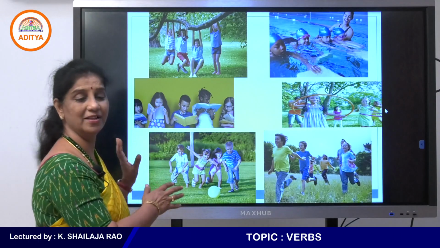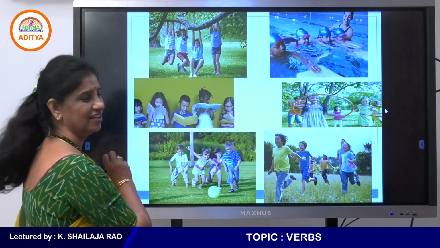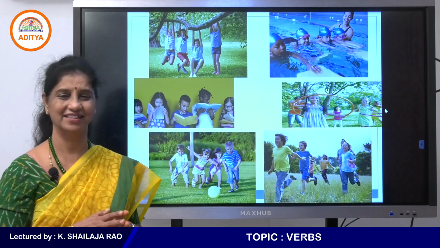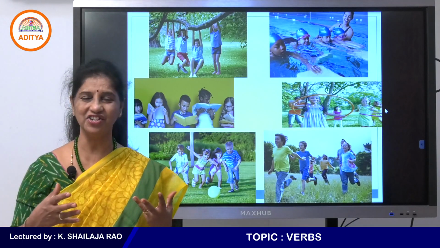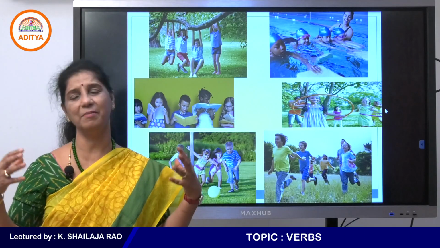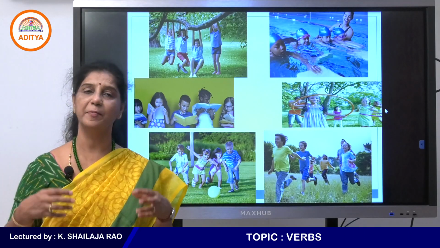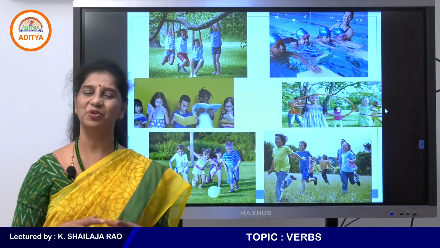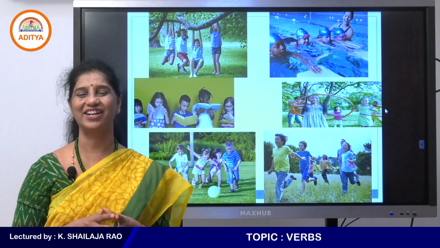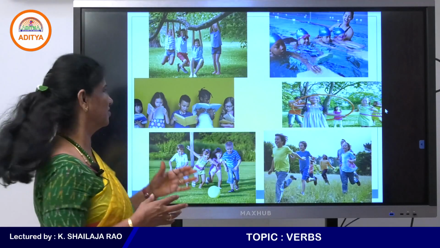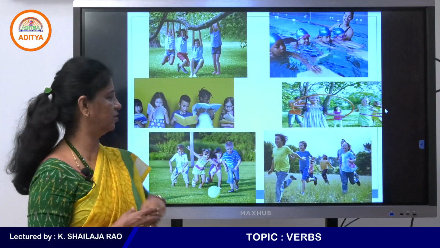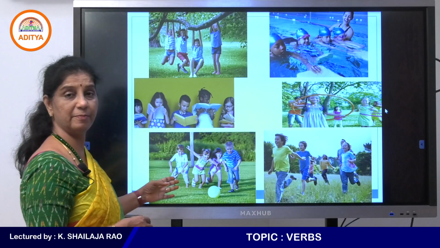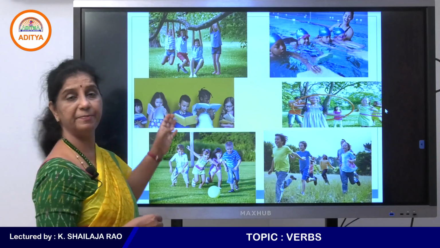So all these children are actually doing something or the other. They're performing some action or the other. So in English, when somebody is doing something or performing an action, those words are called action words, right? So they're hanging from a tree, they're swimming, they're playing with a hoop, they're running, these people are playing football, and these people are reading.